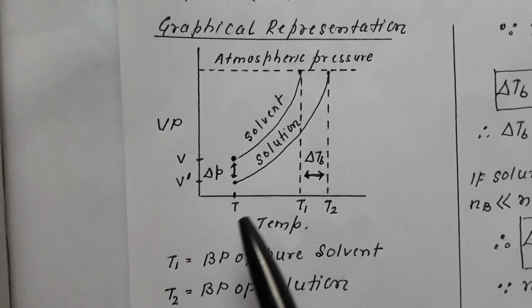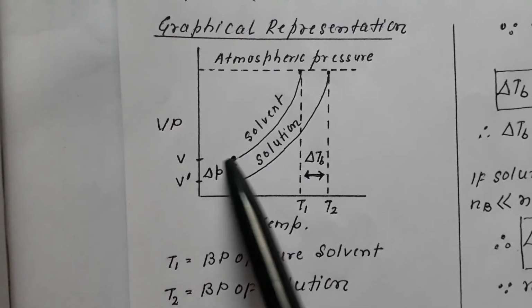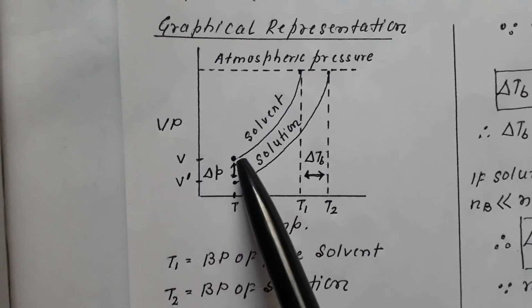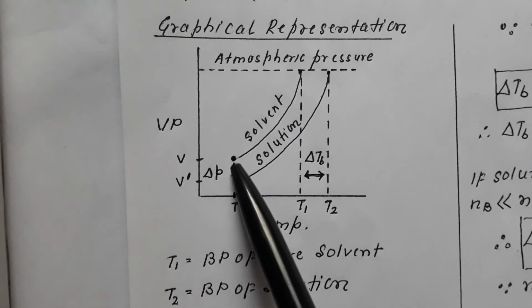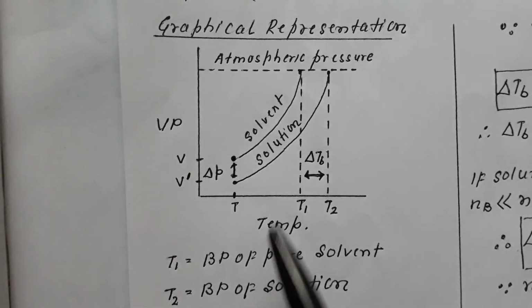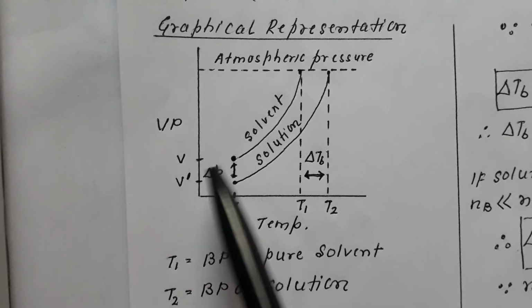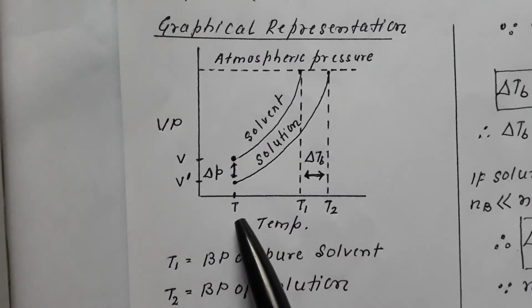Suppose at some temperature T, the vapor pressure of the pure solvent is V. Since this is not equal to atmospheric pressure, at this temperature the liquid is not boiling. So in order to boil the liquid, what do we have to do?